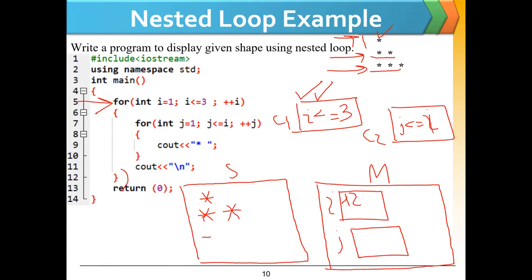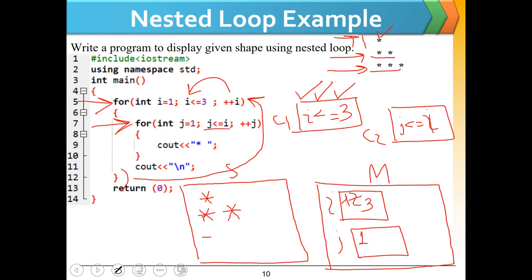Now when this loop ends here, the update statement will be executed again and i will be updated to 3. The condition is true because 3 is less than or equal to 3, so the inner loop will be executed again. j will be given a value of 1 again.